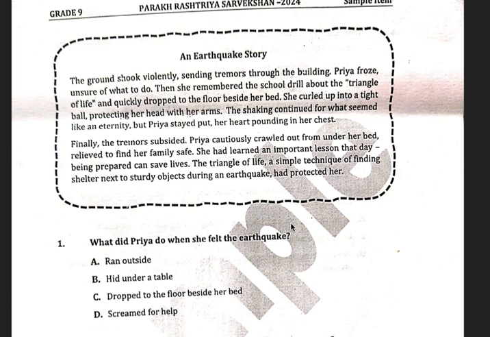Then she remembered the school drill about the triangle of life and quickly dropped to the floor beside her bed. तो फिर प्रिया को याद आता है अपनी स्कूल ड्रिल के बारे में, जिसमें ट्रायंगल ऑफ लाइफ के बारे में बात की थी. And recalling what she had been taught during the drill, she dropped to the floor beside her bed. Right? Beside का क्या मतलब होता है? You understand this preposition, right? For example, I say this is a bed. So right next to the bed, the place which is right next to the bed would be beside the bed. Right? She quickly dropped to the floor beside the bed. वो अपनी बेड के साथ ही बगल में नीचे झुक गई.